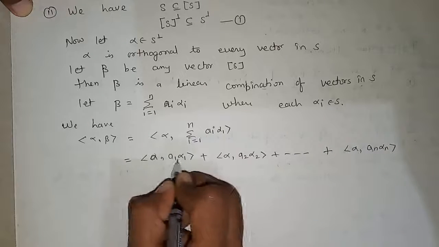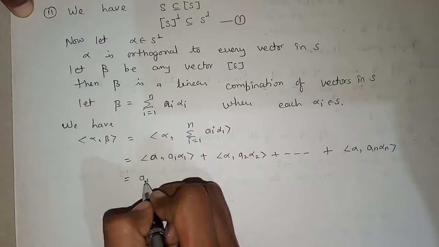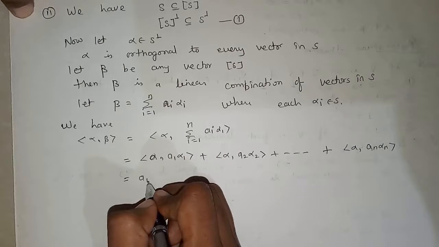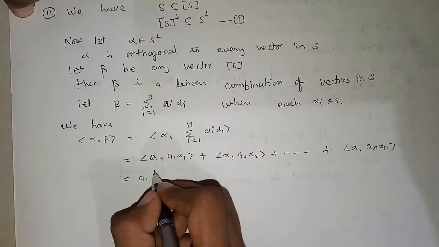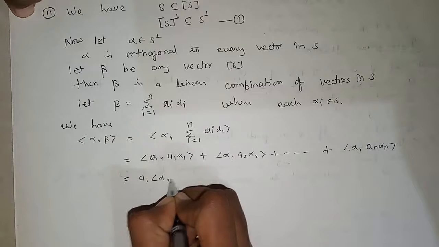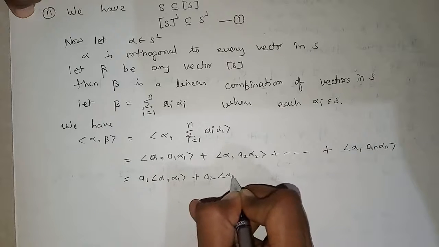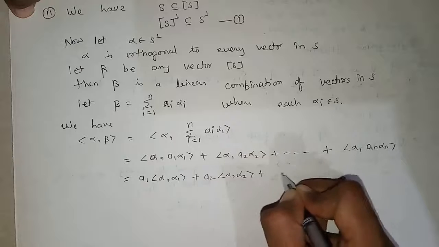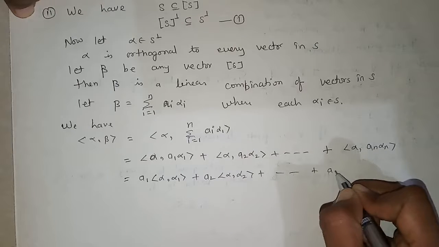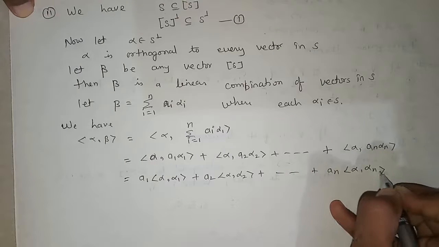Now a1, a2, an are scalars, so I can take them outside.